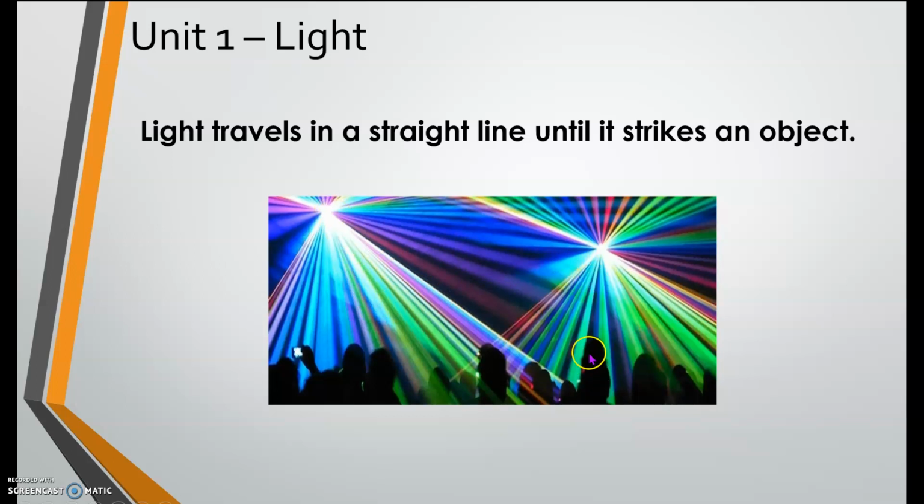But when an object blocks the straight rays, the light is not straight. It says here, until it strikes an object. For example, in this picture, it's people. The light is straight, but the person blocked the light, and this one, the light is now split. Okay? Next.